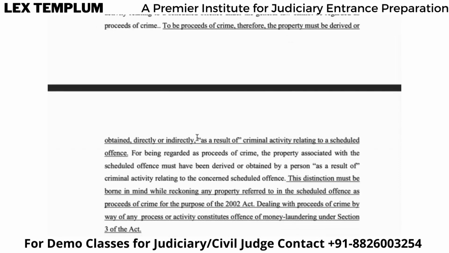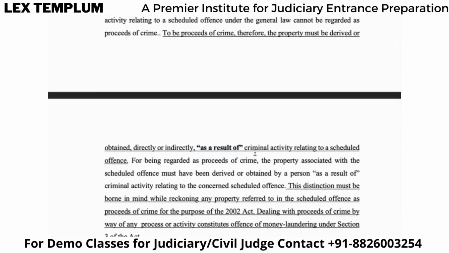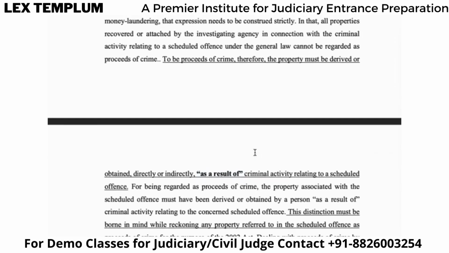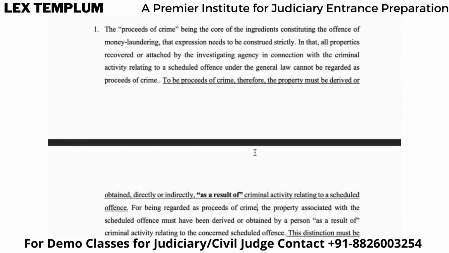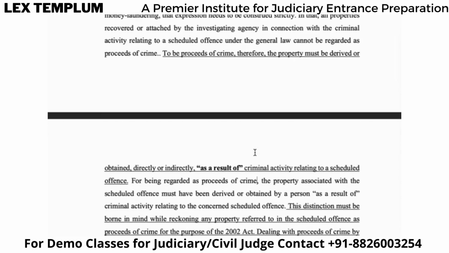So the emphasis is on this particular phrase, as a result of criminal activity relating to a scheduled offense, right? So if they want to understand what are the proceeds of crime, then that property should be obtained, directly or indirectly, as a result of criminal activity. And that criminal activity should be related to a scheduled offense.